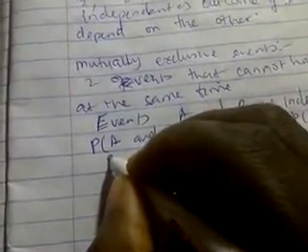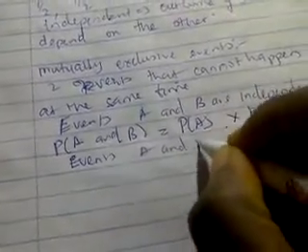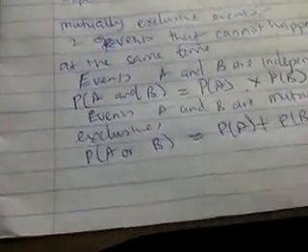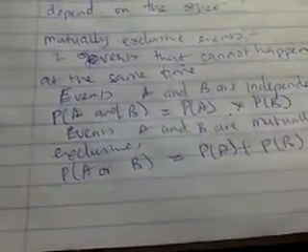Now when two events A and B are mutually exclusive, the probability of A happening or B happening is the same thing as the probability of A plus the probability of B. Now 'or' has the sign of plus and 'and' has the sign of multiplication. That is one of the greatest rules of probability you have to remember.